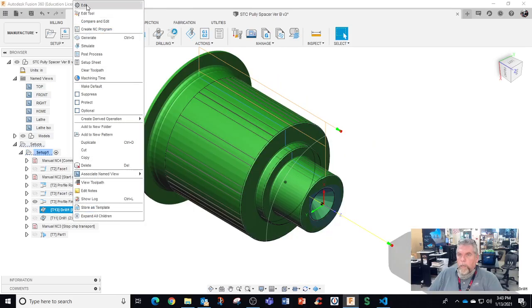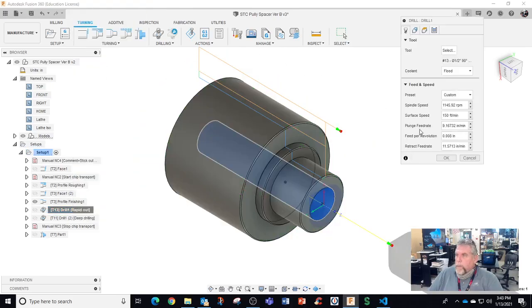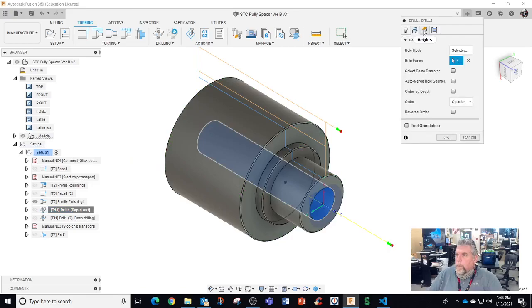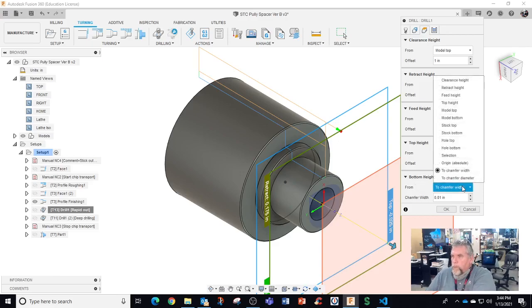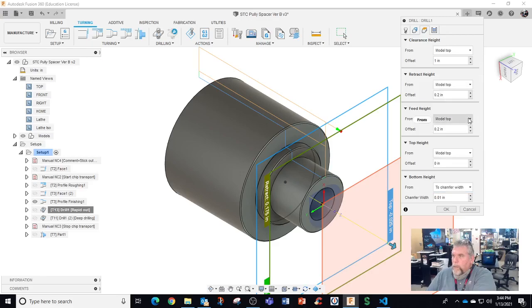Drill wrap it out. Edit. Heights and drill cycle. There's no settings there. Model top, bottom height to chamfer width. What did I just do? I don't think it's that at all.